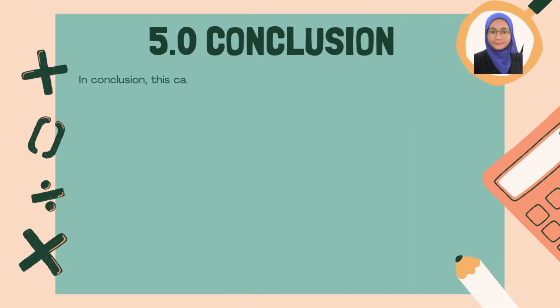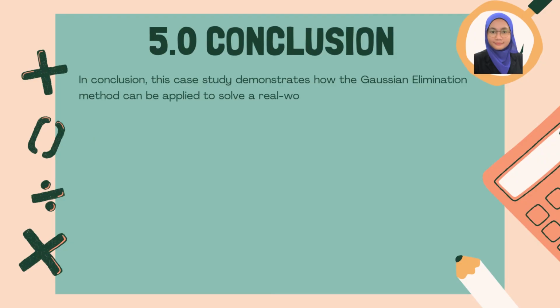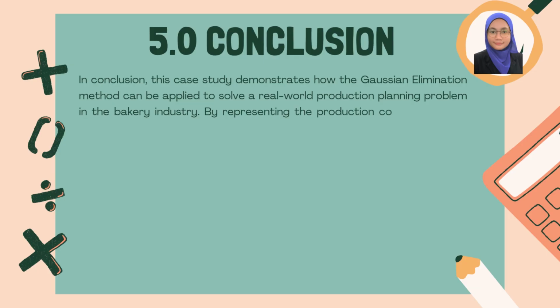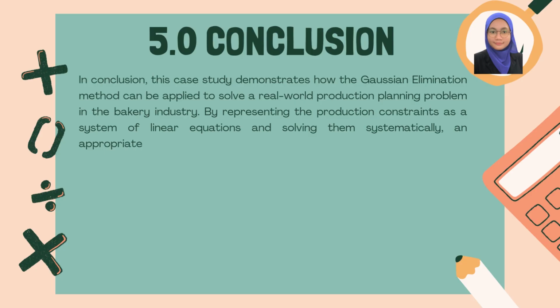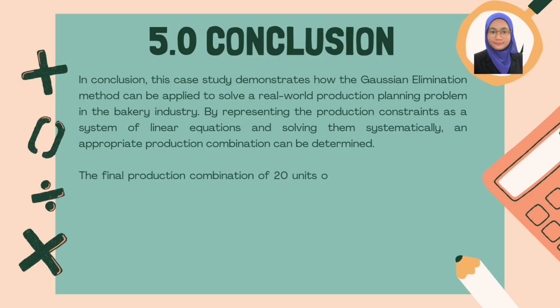In conclusion, this case study demonstrates how the Gaussian elimination method can be applied to solve a real-world production planning problem in the bakery industry by representing the production constraints as a system of linear equations and solving them systematically. An appropriate production combination can be determined.